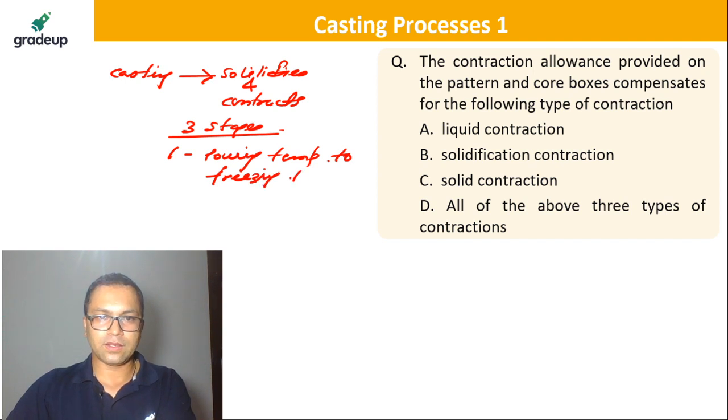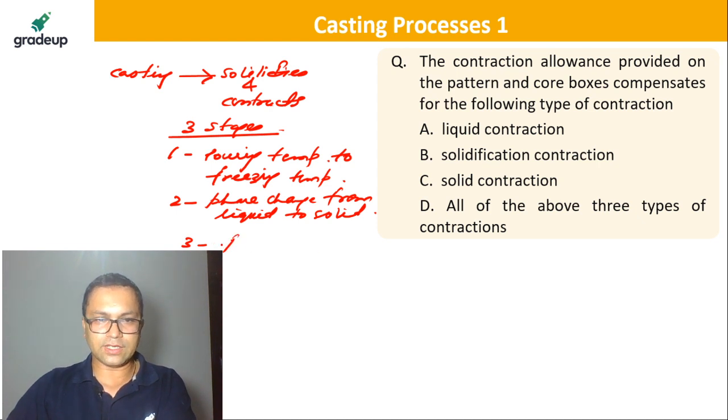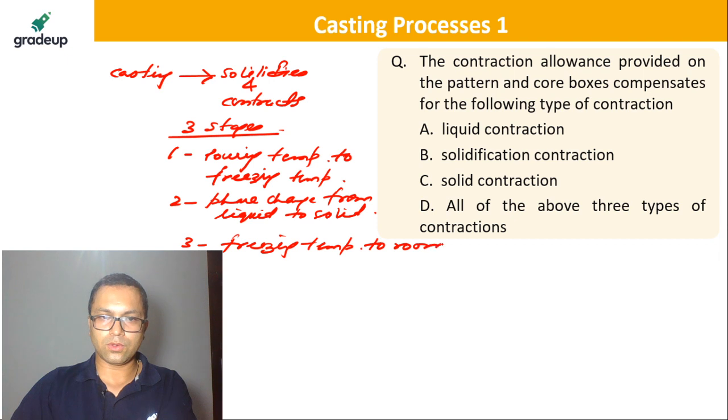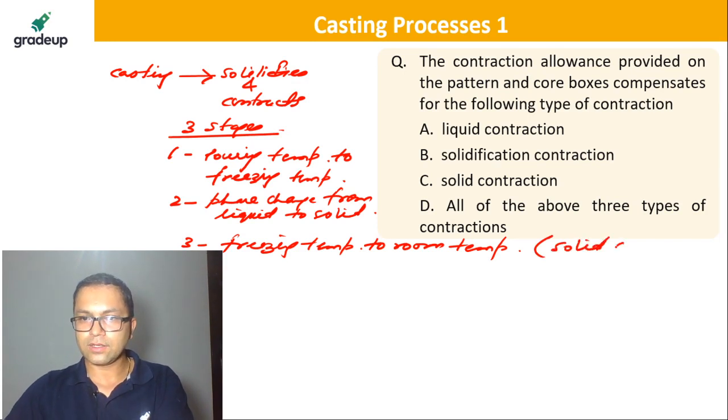So we have one contraction like this, then a phase change from liquid to solid. And the third one is freezing temperature to room temperature. That's what is happening. So we call this third one solid contraction.